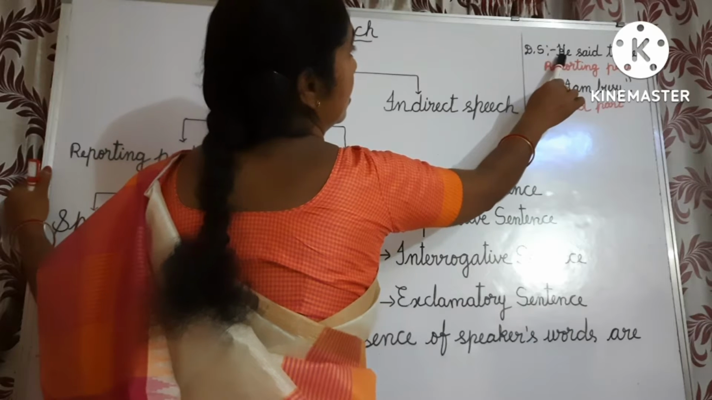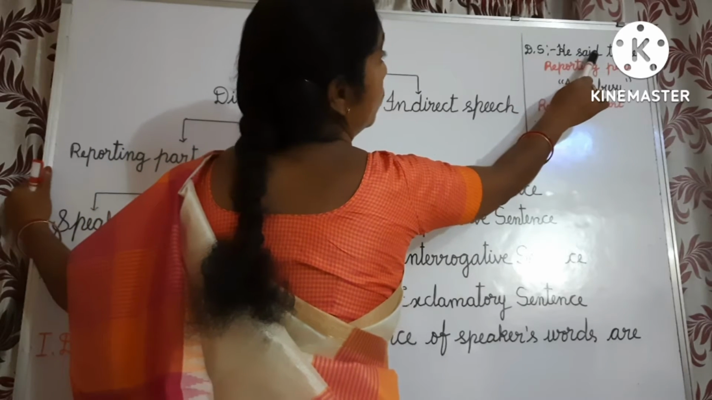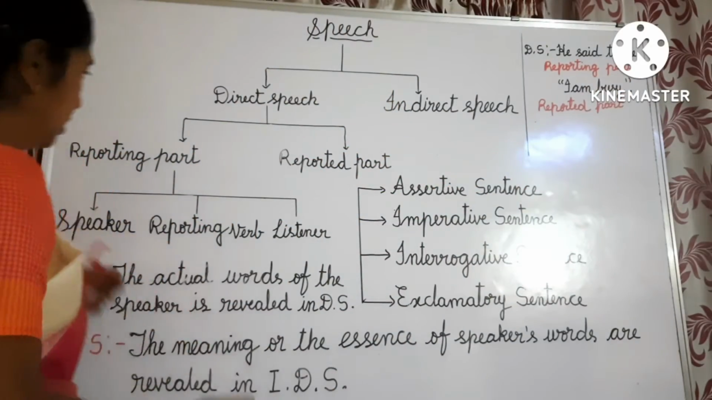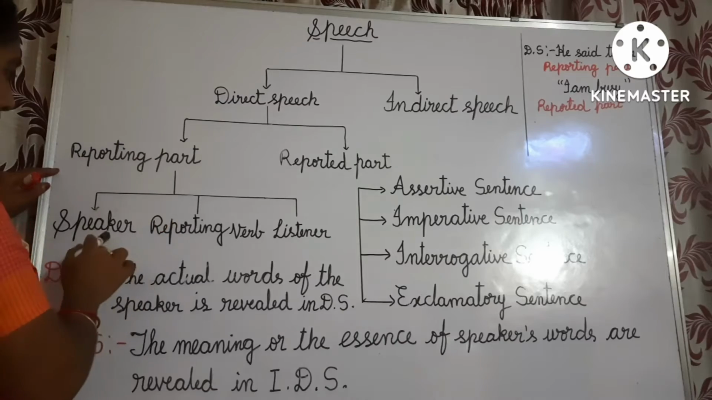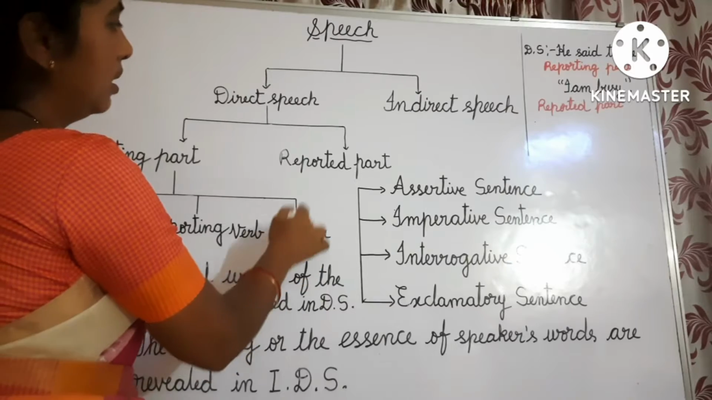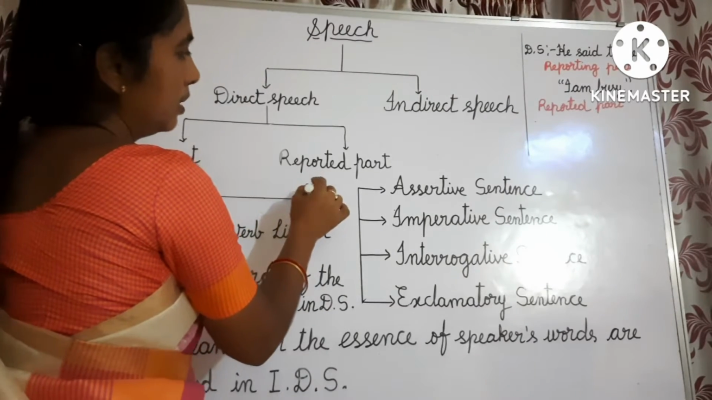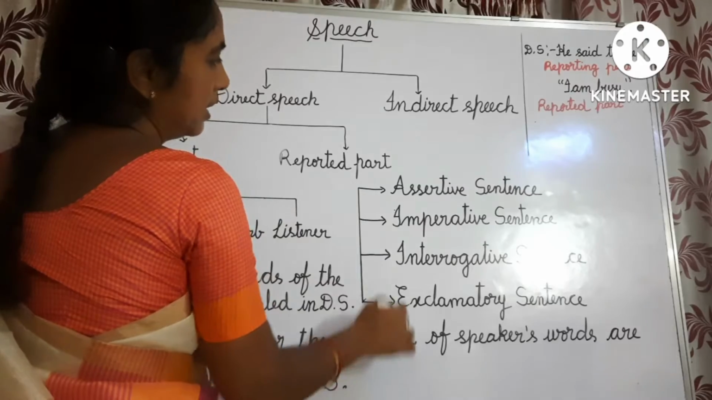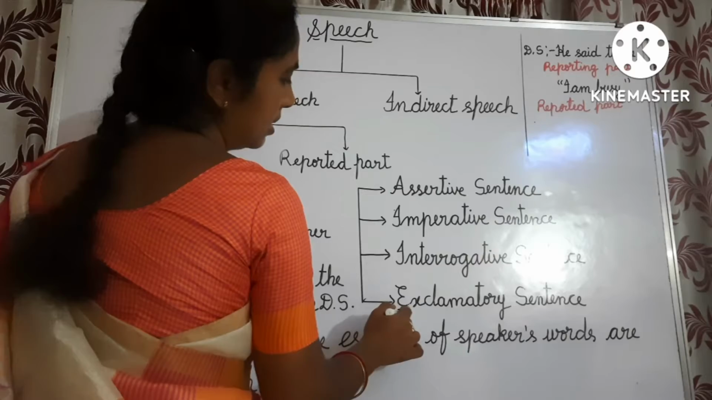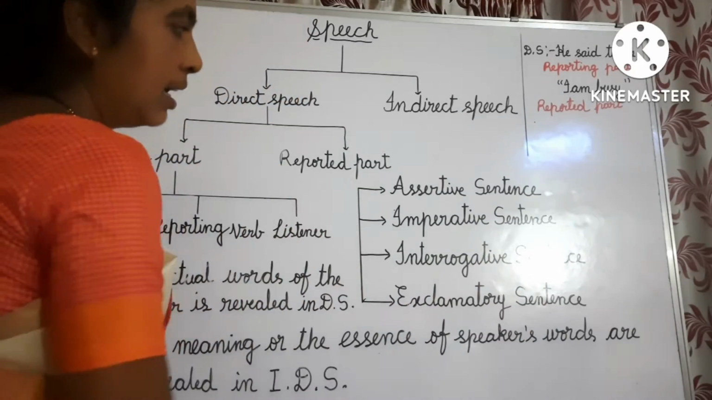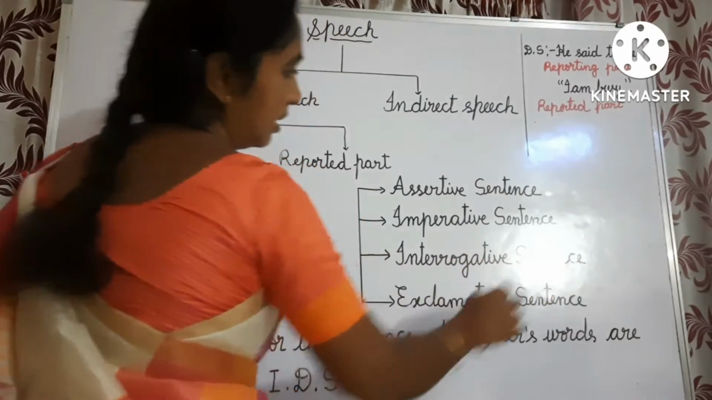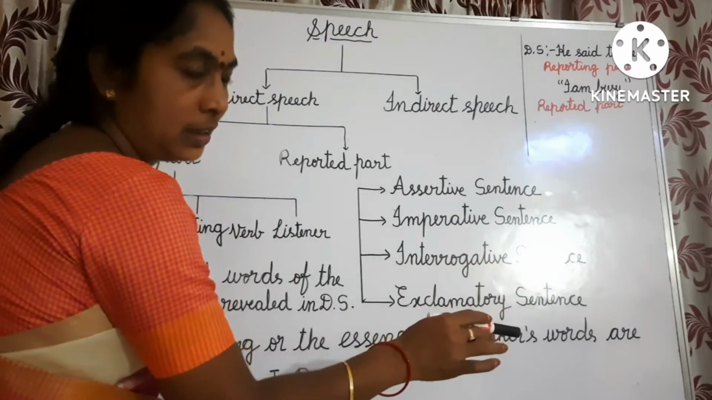This reporting part has three parts. First one, this is the speaker. This is the reporting verb. It is the listener. See, the reporting part has three parts: speaker, reporting verb and listener. Now, the reported part. In the reported part, four types of sentences are there: assertive sentence, imperative sentence, interrogative sentence and exclamatory sentence. In interrogative sentence, two types of sentences are there: questions with WH words and yes or no questions.